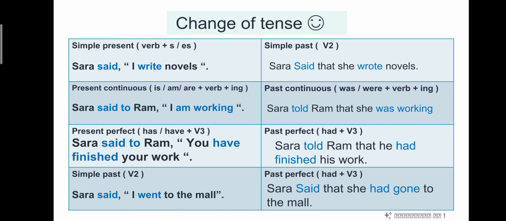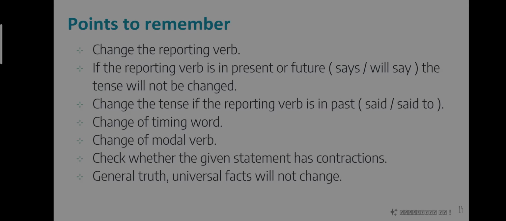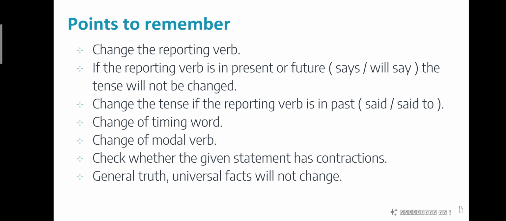So these are the changes of tenses that you want to know. Simple present will become simple past. Present continuous will become past continuous. Present perfect will become past perfect. And simple past will become past perfect, right? You should also know the structure of all these tenses so that you will not make any mistakes. Now we will look at a few examples. Before looking at the examples, we'll have a small recapitulation so that we'll not make any mistakes.